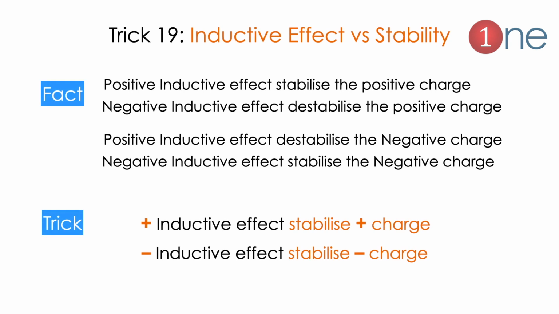Next tip is based on the inductive effect and the stability of anions and cations based on the inductive effect. This is very important. Every competitive exam will ask this question: where the cation is stable, where the anion is stable. Normally the positive inductive effect stabilizes the positive charge, the negative one destabilizes it. Similarly for the negative it is equally opposite. It is easy to memorize from the trick: positive inductive effect stabilizes the positive charge, negative inductive effect stabilizes the negative charge, and vice versa. You remember only this: positive to positive, negative to negative. It is easy and zero confusion. But you have to memorize plus I groups and minus I groups.